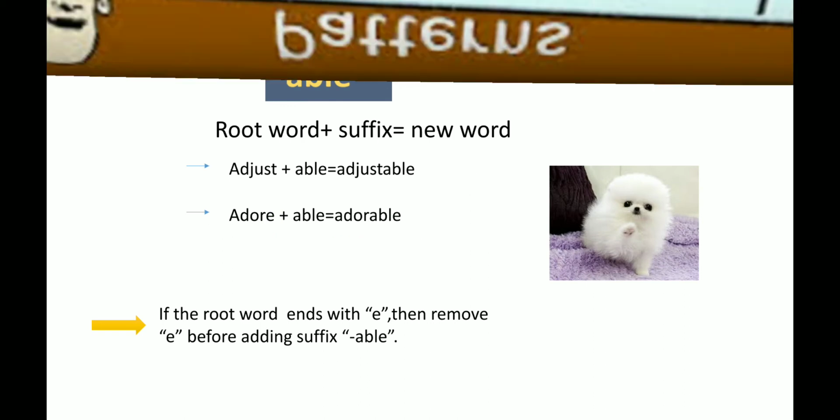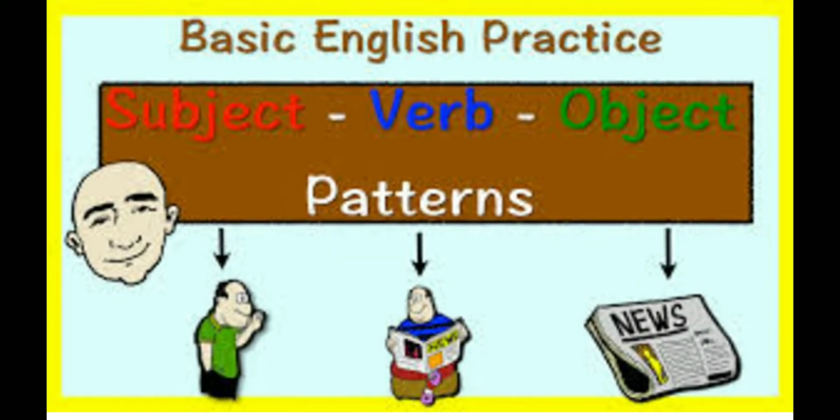Moving forward, on the same web page there is another activity, as you can see, that is regarding sentence and fragment. Before doing that activity, let's see what is the pattern of a simple sentence in English. Subject, verb and object. You can see subject is he. What is he doing? He is reading a newspaper.